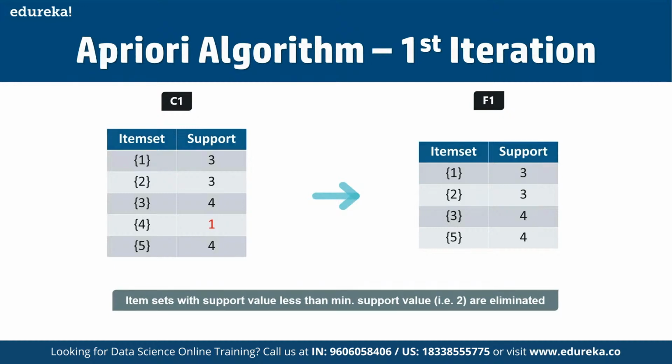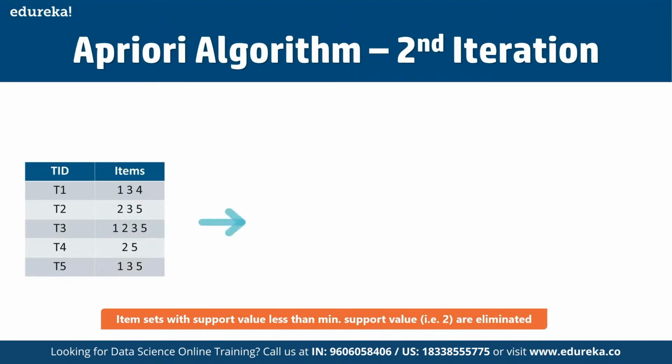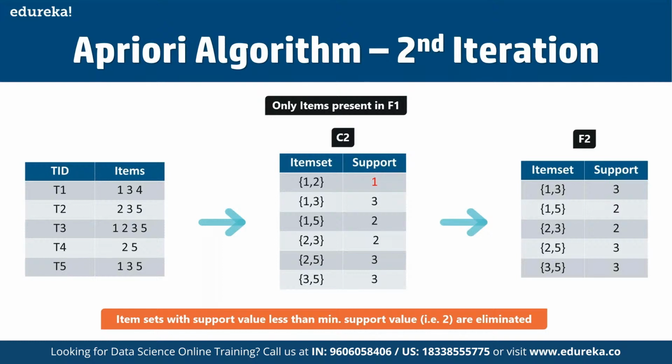Next, we are going to create the item sets of size 2 and calculate their support values. So all the combinations of item sets in F1 are used in the iteration here. So here we have C2, and then we have the F1 here. So basically, we are going to make use of the entire iteration here, and item sets having support less than 2 are eliminated again. And in this case, we have 1 and 2, right?